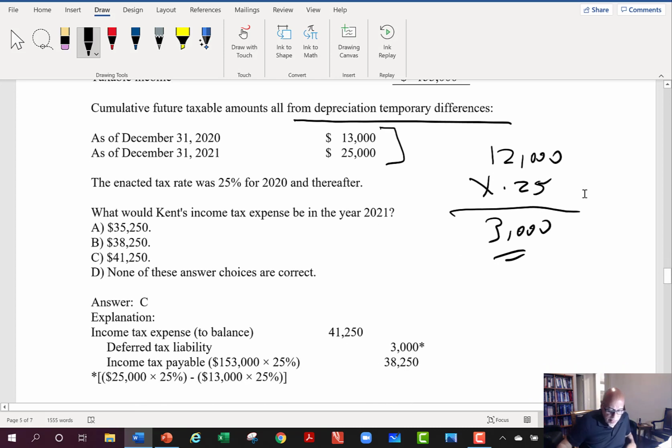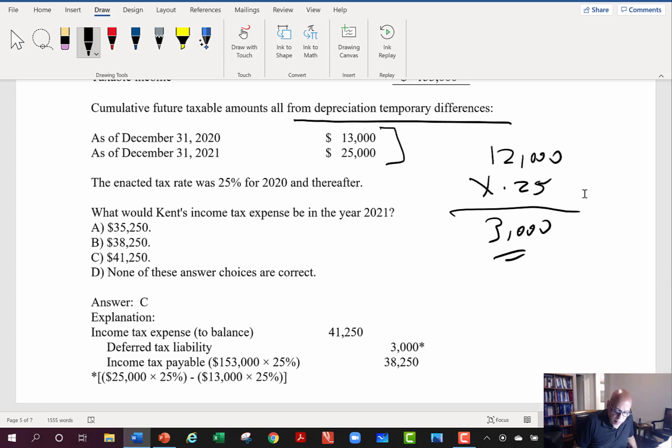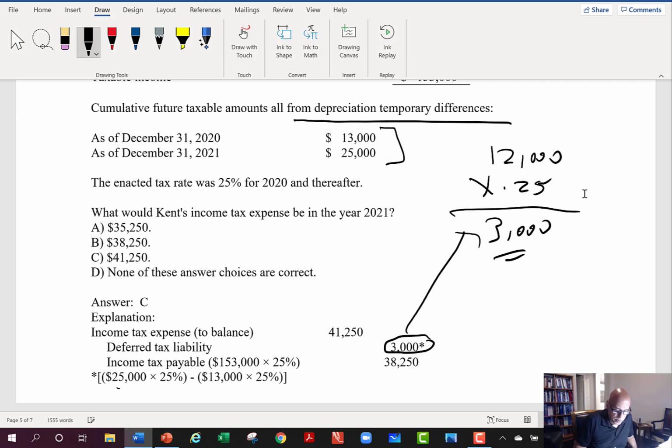Now we already calculated that there's that additional 3,000 to the deferred tax liability. I do it this way. They're doing the same thing here. The difference in the amount of depreciation will be a temporary difference. It will reverse in another period. They're doing it that way. I'm just looking at that 12,000 difference, multiplying that by 25%, gives me the 3,000. Okay, and so I've got that 3,000 sitting there.